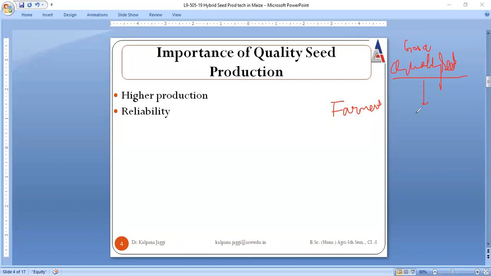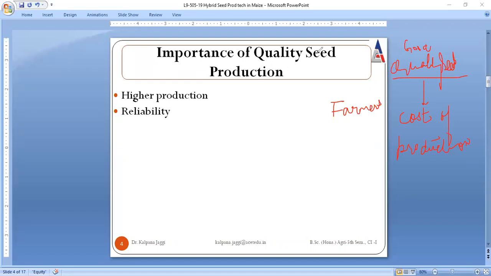And secondly, they will come to know that the cost of production will also be low, because whenever we are utilizing a good quality seed, the production is done keeping in mind a lower cost of production, so that it is easily in the range of the farmers.